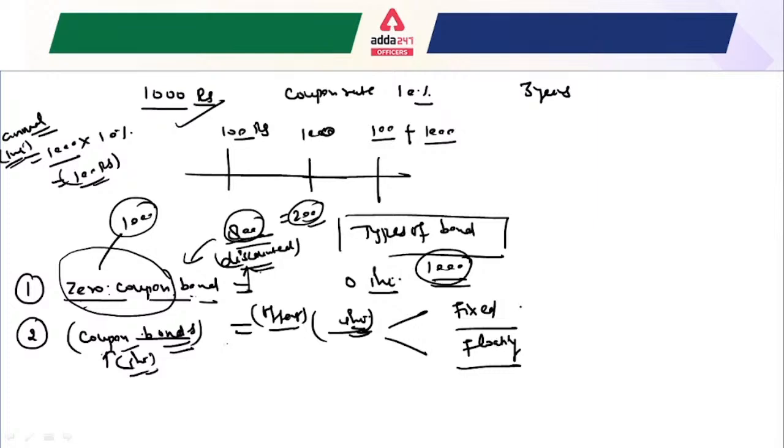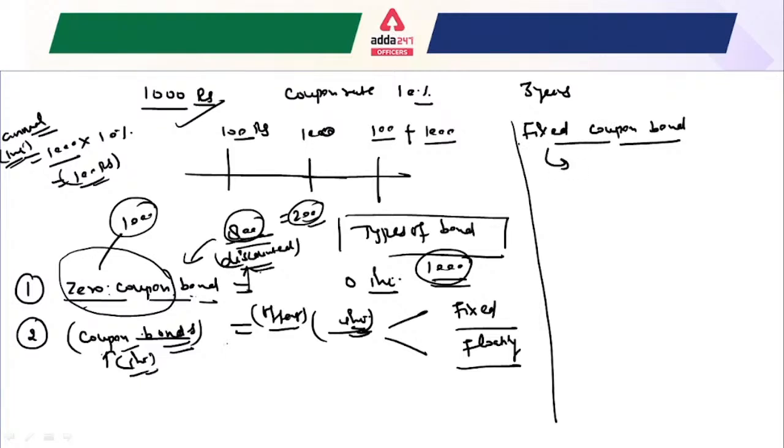Okay, this is also very important to understand. If I say, what do you understand by a fixed coupon bond? It is actually offering an interest rate, and these bonds offer a predetermined rate of interest. As the name itself represents, these are the bonds that have a pre-decided rate of interest.